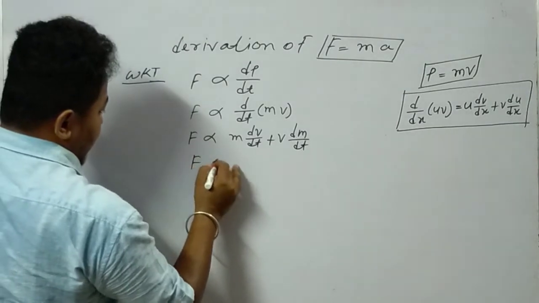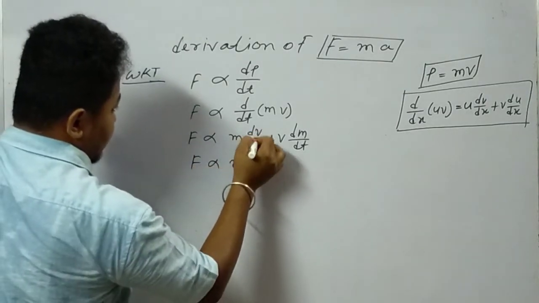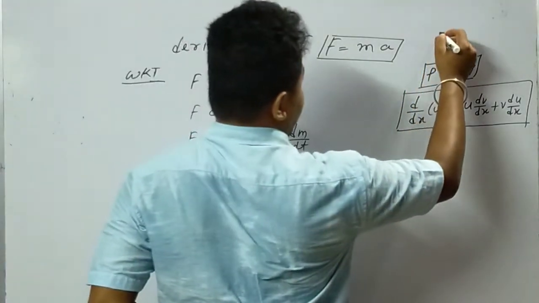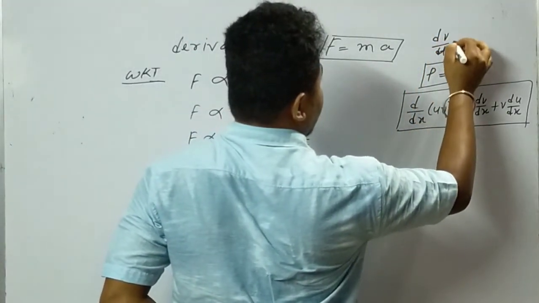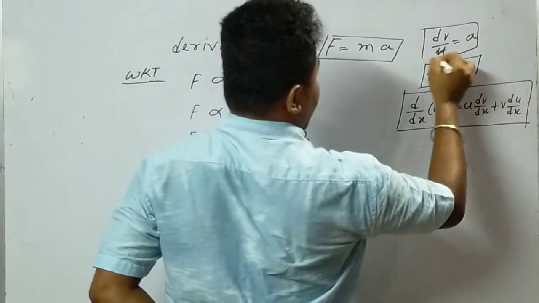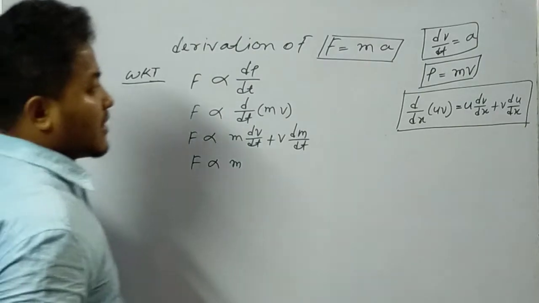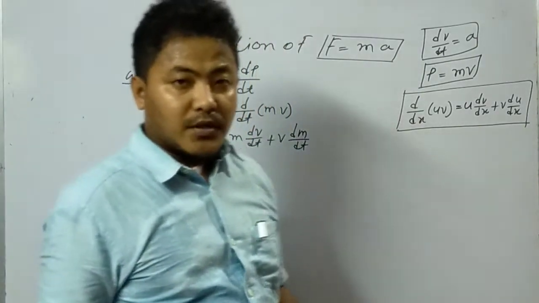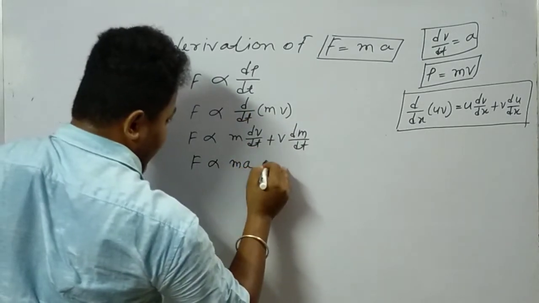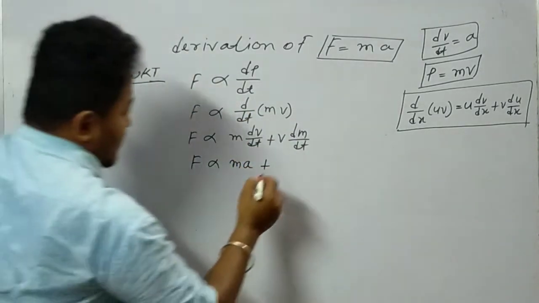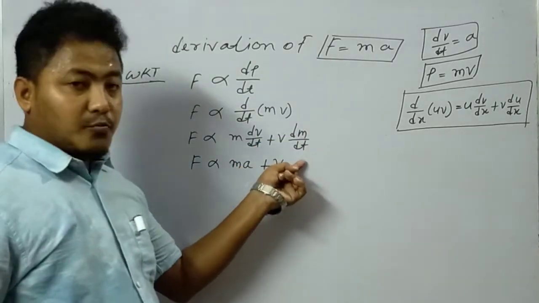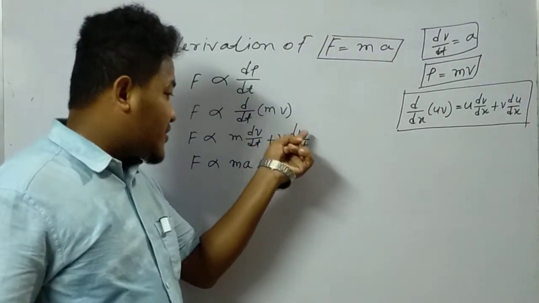So again F is proportional to m dv by dt. We know that dv by dt is the acceleration, the rate of change of velocity. So in the place of dv by dt we can write a, plus v dm by dt. dm by dt will be 0 because mass is constant in this case.